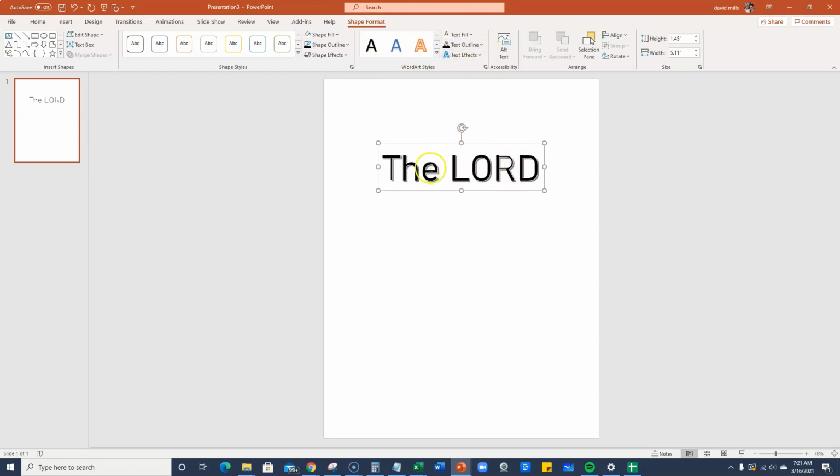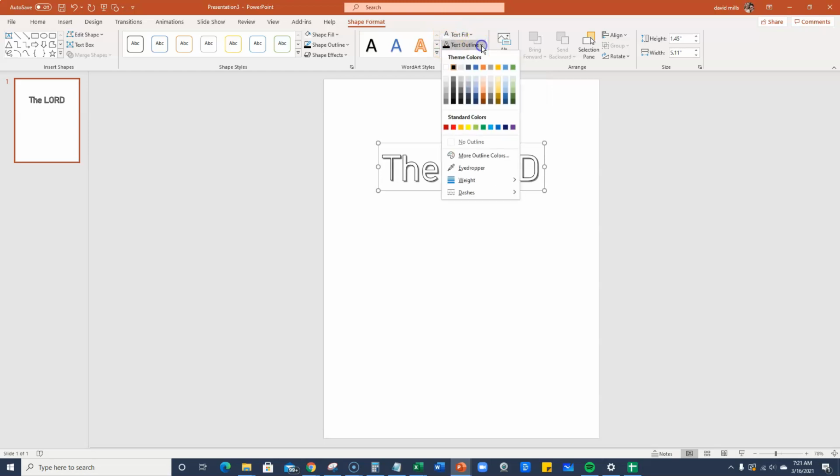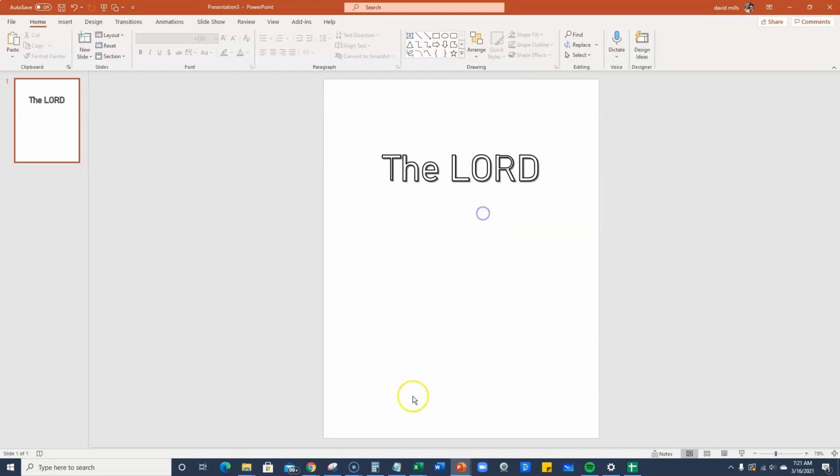So very important right here, you want to do a text fill of white. Then we're going to do an outline of black, and then we're also going to come down in here to weight, and we can make it as dark as we want. I think we're going to go with 1.5 for now, and then we can move on to the next part.